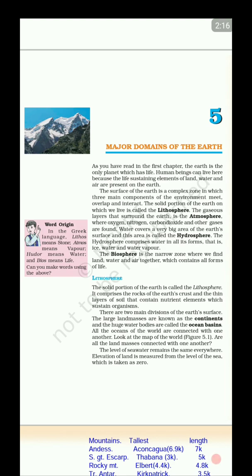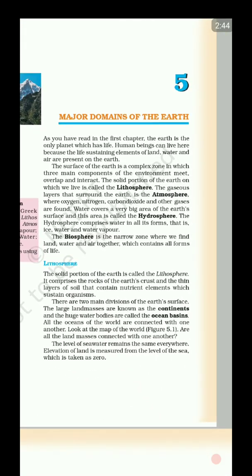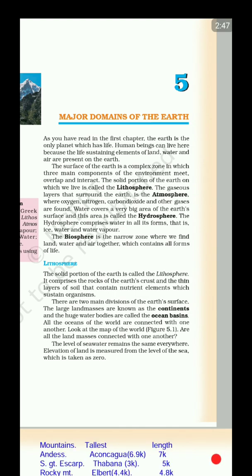So jeev in Slavic it's zhiv. Jeev becomes zhiv, so zhit. In Persian it's zistan, right? In Tocharian, as in Xinjiang, it's sai. In Armenian it's keam, right? So that was about some of the interesting etymologies as it's written here, the word origin, right? Lithosphere. The solid portion of Earth is called lithosphere. Lithos means rocks, right?